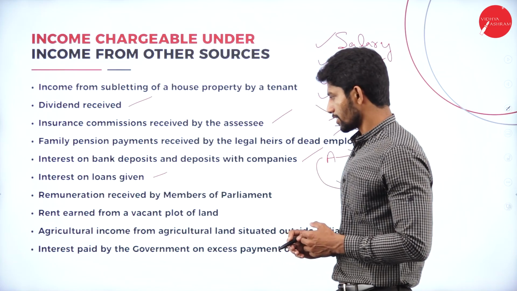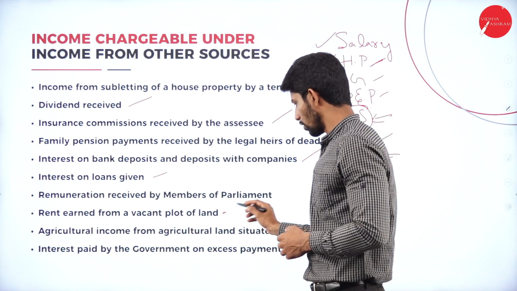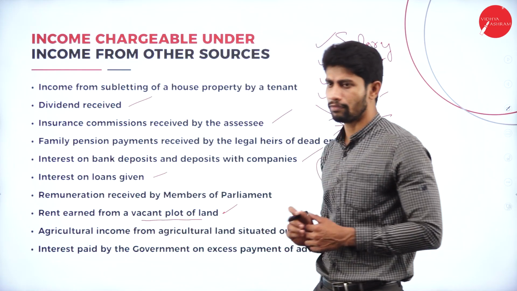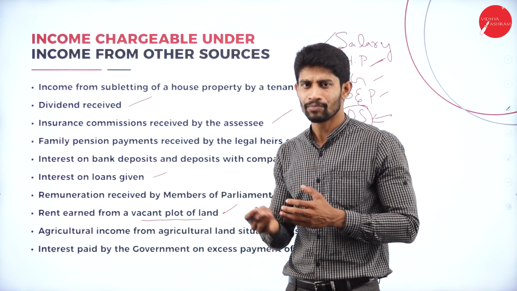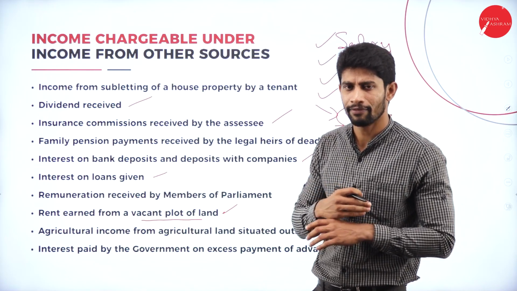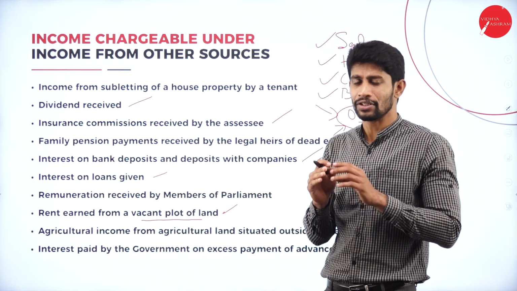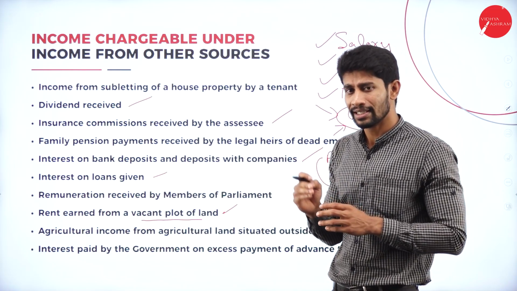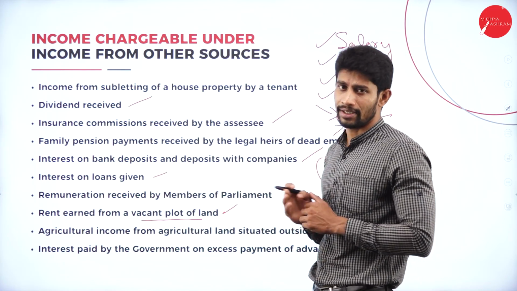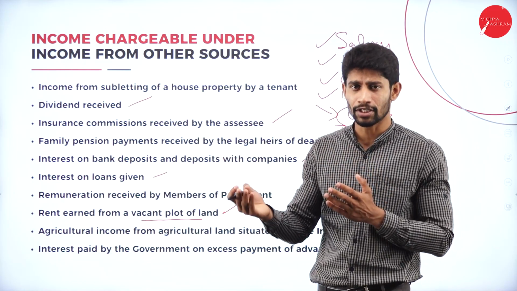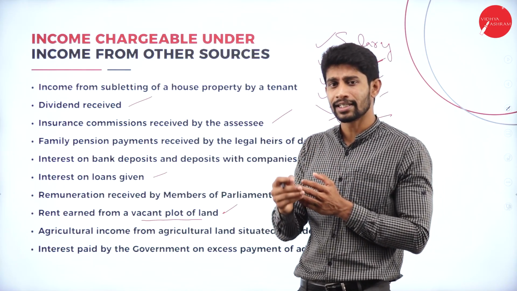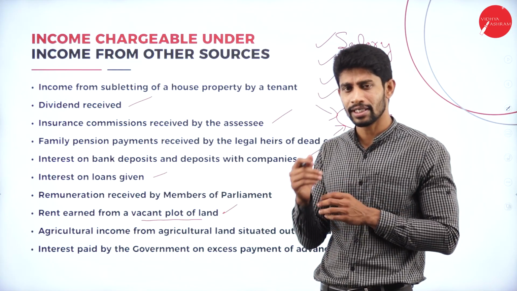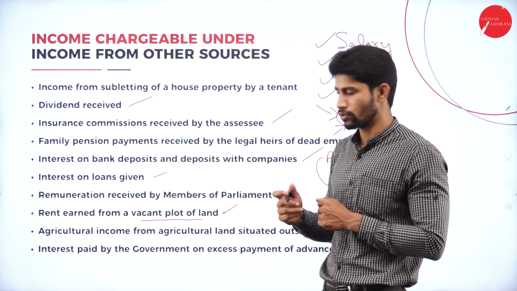Next, rent earned from a vacant plot of land. If any rent is received by letting out a plot of land, like not a building, just a land, then that comes under income from other sources. If any building is let out, then it comes under income from house property. If any empty land is let out, then it comes under income from other sources.